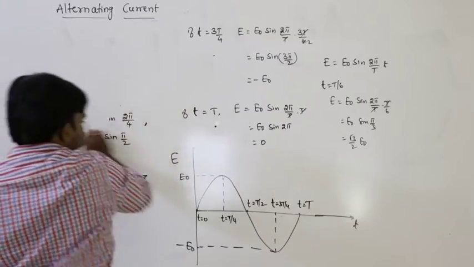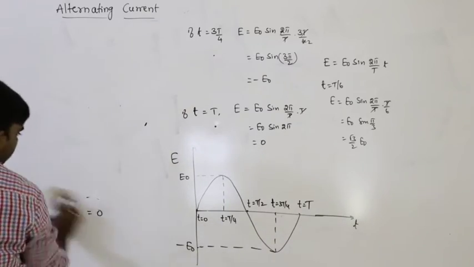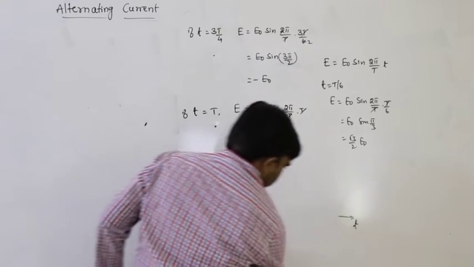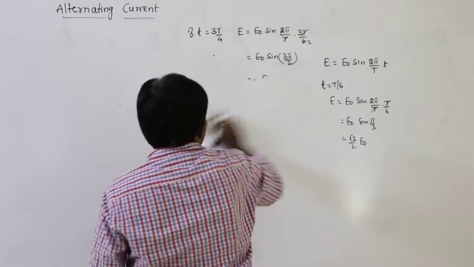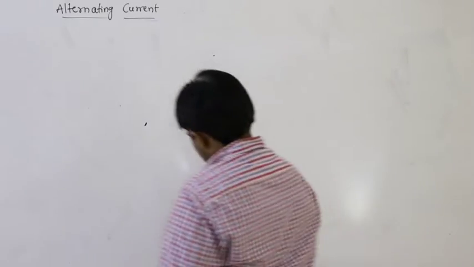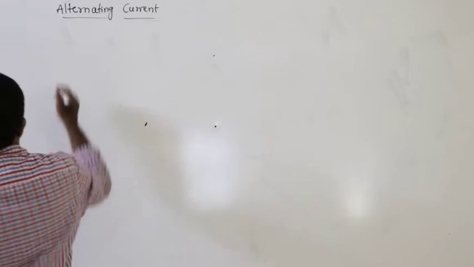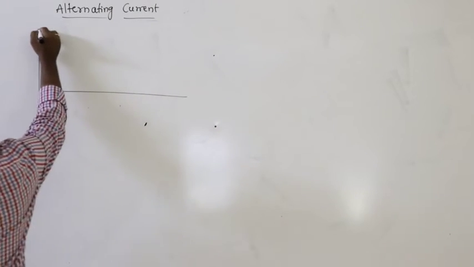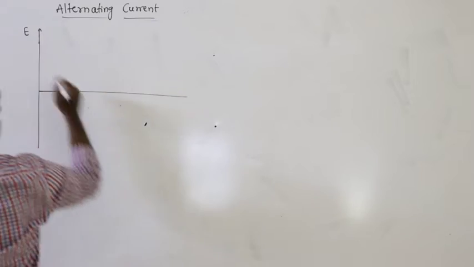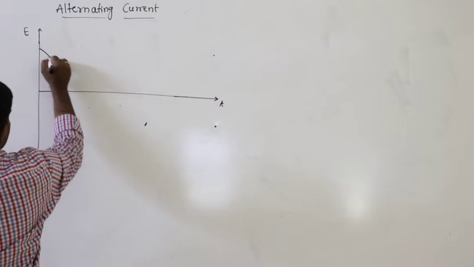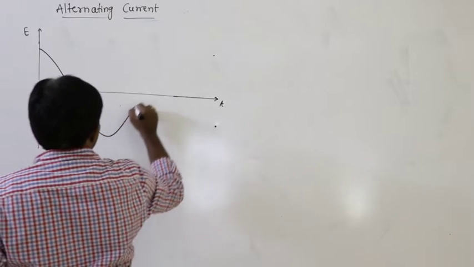Next, if it is a sine function, we draw like that. Next, if it is the cosine function, let us say it is E versus T, the cos function graph is like this.